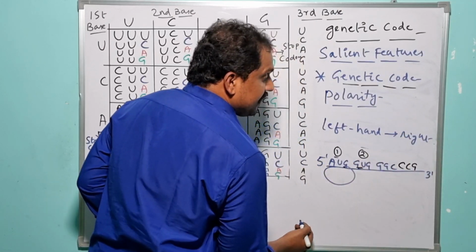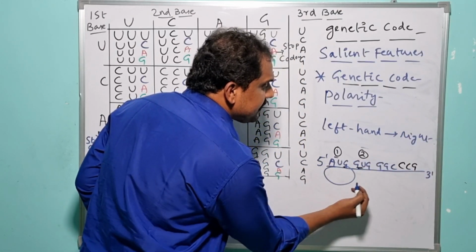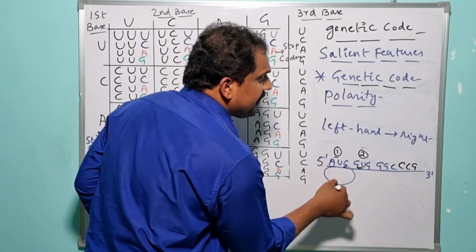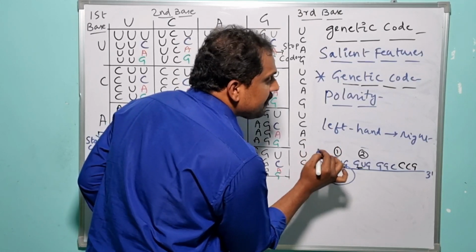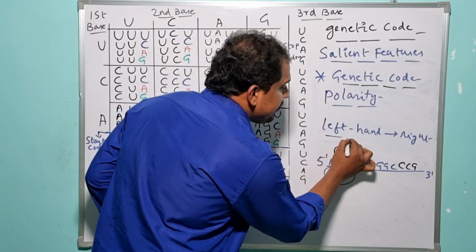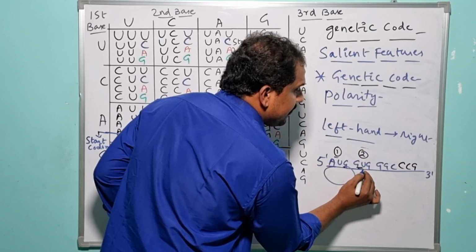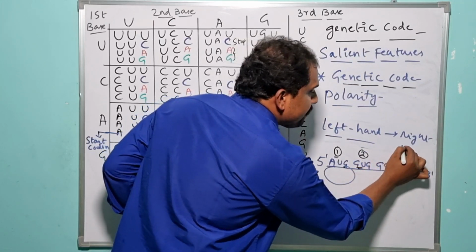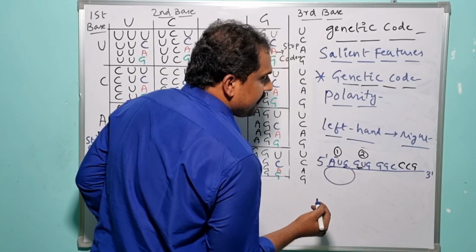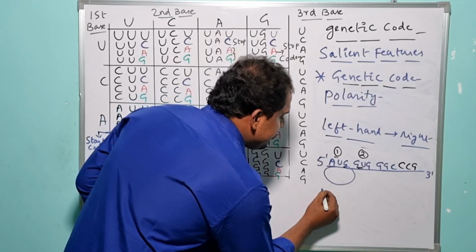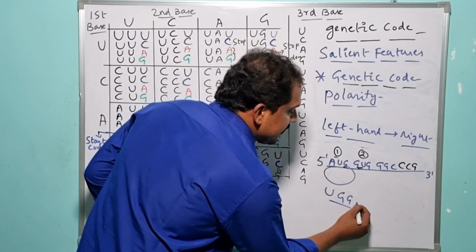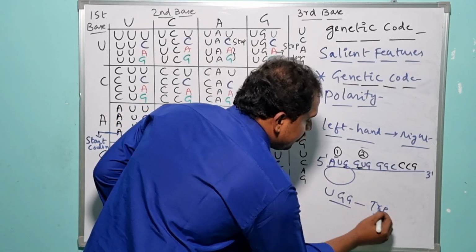But never and ever does the translation process commence from the right-handed side to the left-handed side. Suppose it happens under such a condition, what are the consequences? If the translation, instead of proceeding from left to right, proceeds from right to left, then what are the consequences? If we consider one specific codon, UGG, right? UGG is the codon which encodes the amino acid tryptophan.